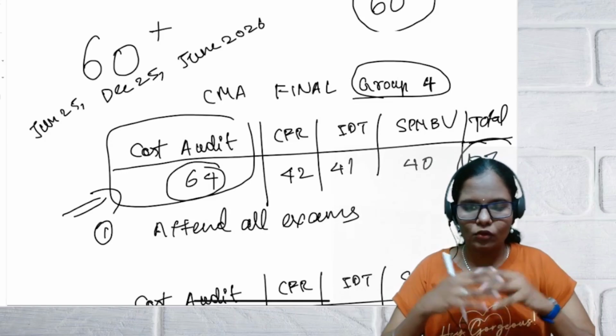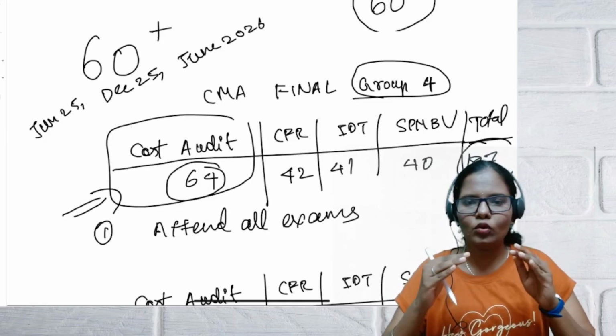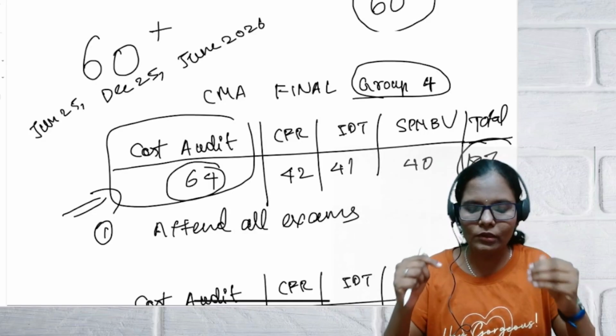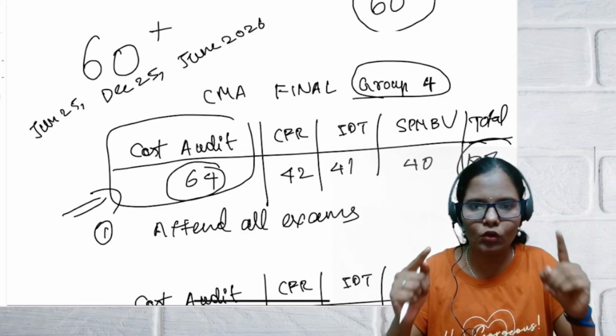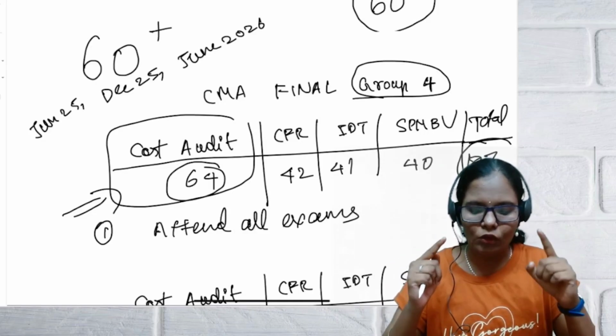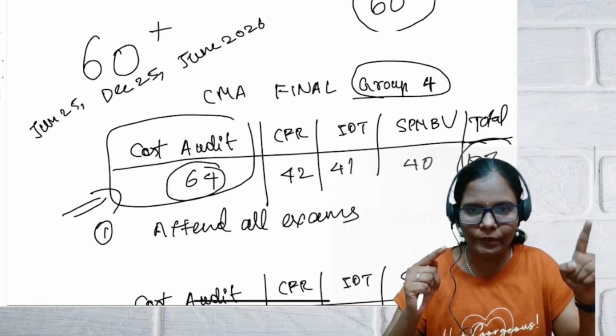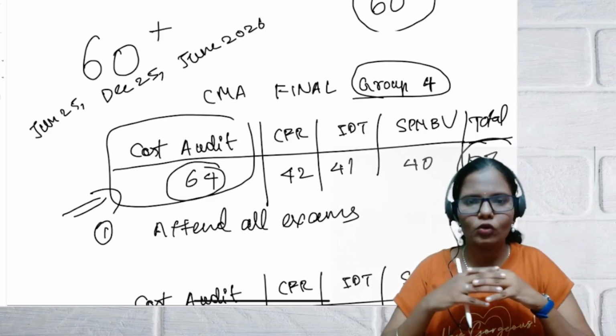To claim this exemption you should attend all the exams of that particular group. For example, in Group 4 CMA Final you got exemption in Cost Audit. To claim this exemption you should have appeared in all the papers in that particular group.